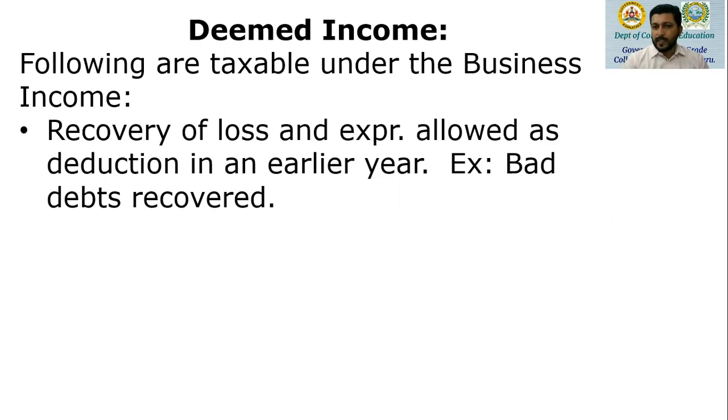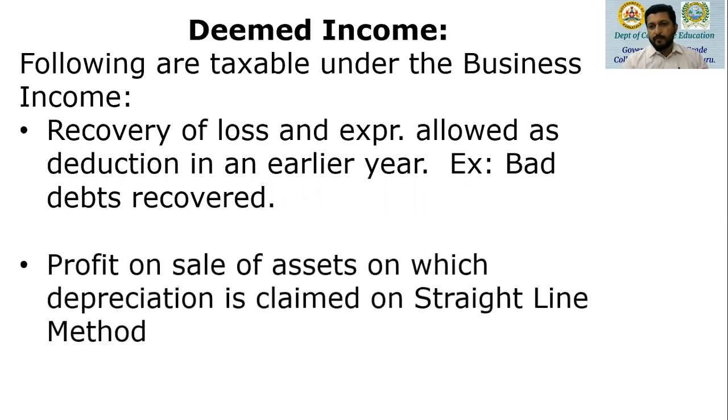Recovery of loss and expenditure allowed as deduction in an earlier year. Last year, the business had charged bad debts, and the assessing officer had allowed such bad debts. And if such bad debts of last year are recovered in the current year, then that will be taken as business income. And that will come under the category of deemed income. So bad debts of earlier year recovered in the current year will be taken as deemed income.